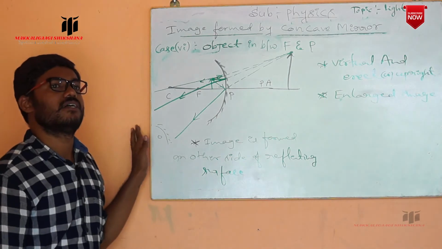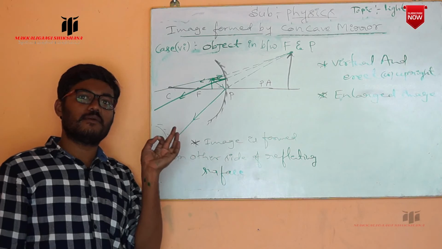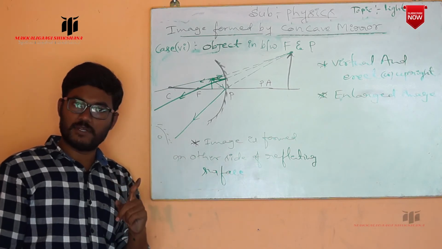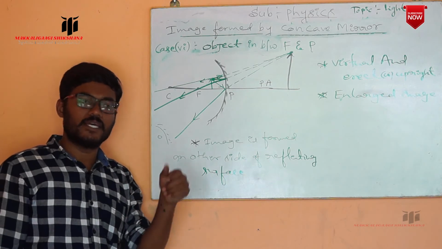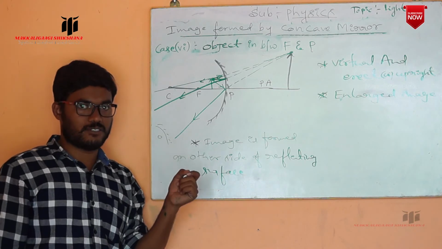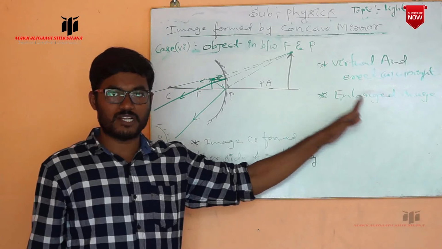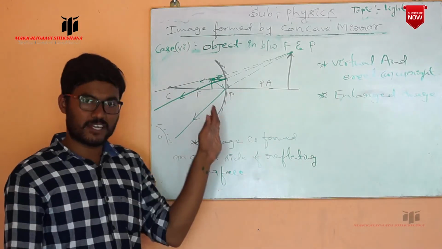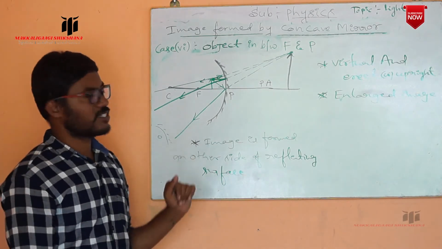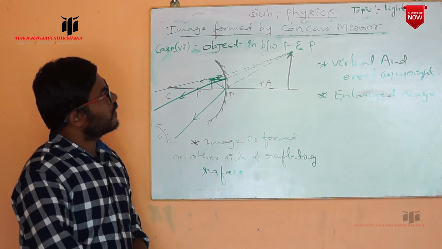They will ask a 3 marks question like this: Draw a neat labelled diagram to show the image formed by the concave mirror by placing an object in between the focus and pole, and write its characteristics. In that case, you have to write this much. In numericals also they will ask. Here it is just a diagram oriented question. This is the answer. Next up, the applications of the concave and convex mirror.